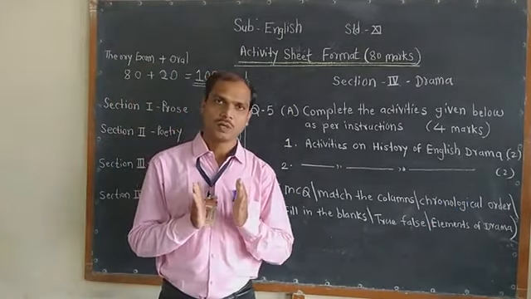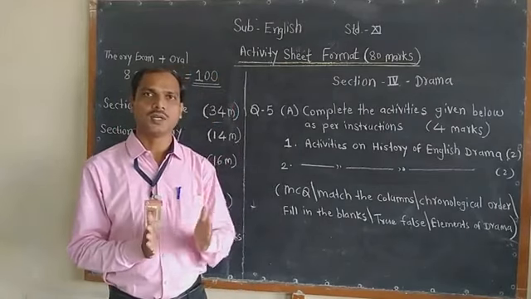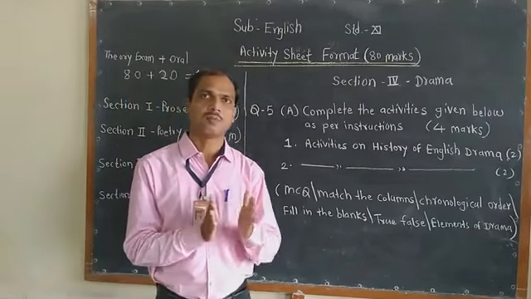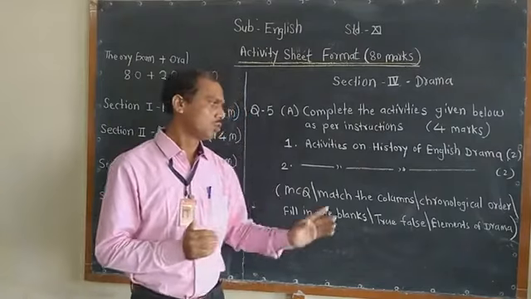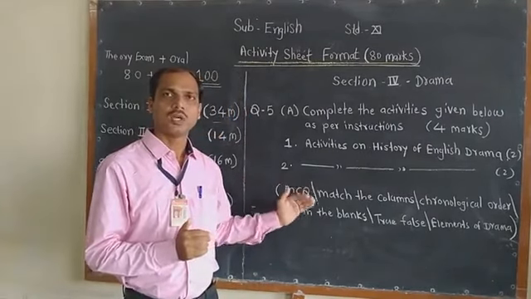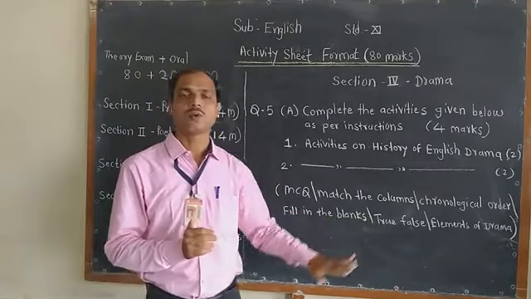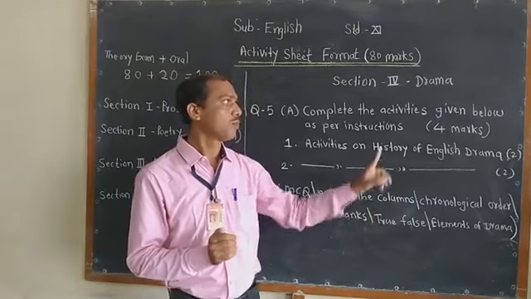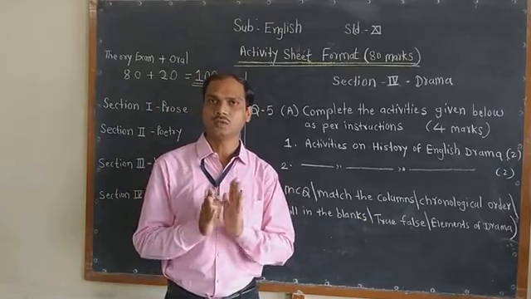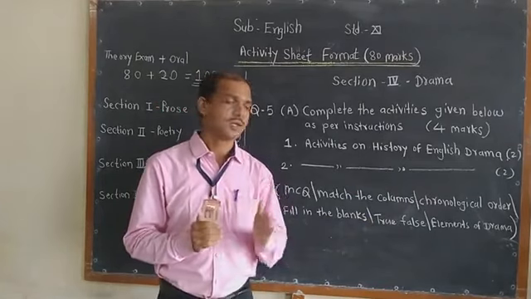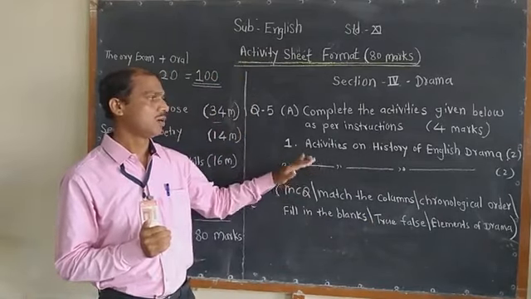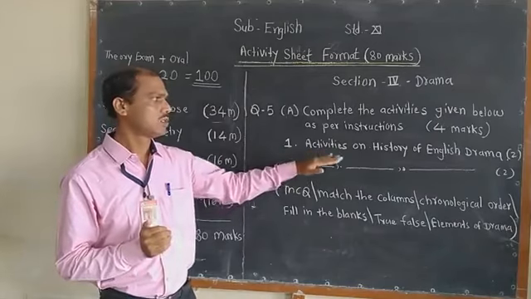If you are unable to read or understand the history of English drama, you will not be able to give the appropriate MCQ answers, or fill in the gaps, or true or false. You will lose the 4 marks here if you do not study the history of English drama neatly.